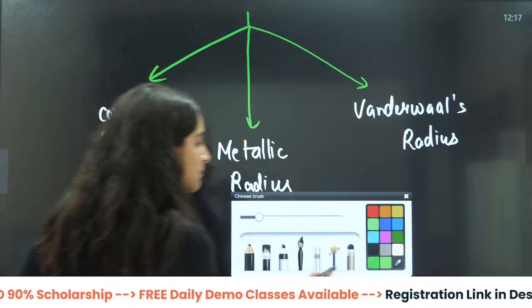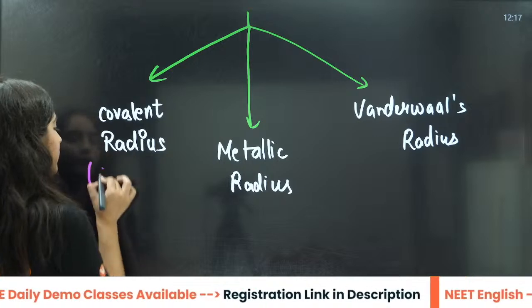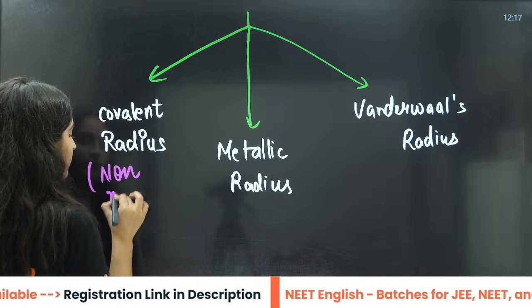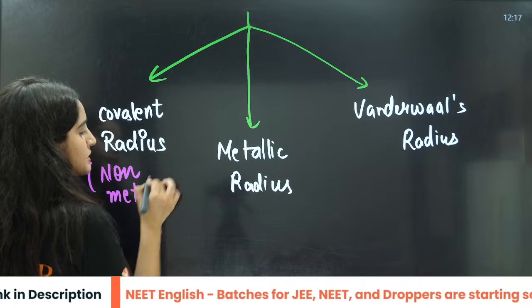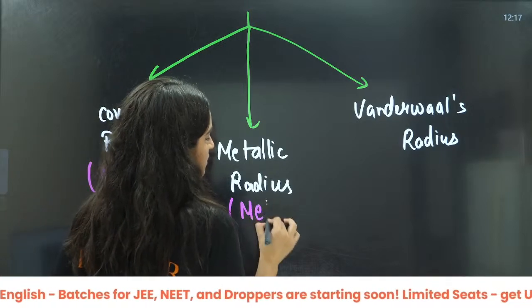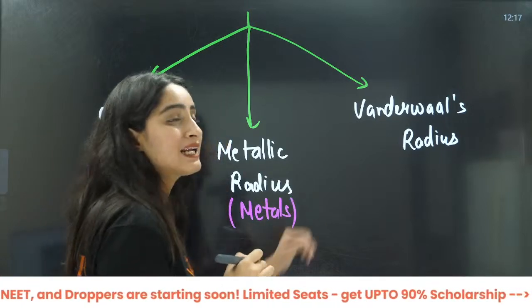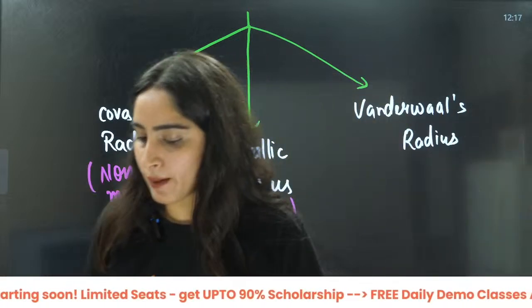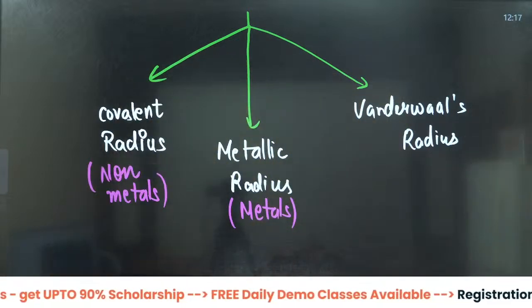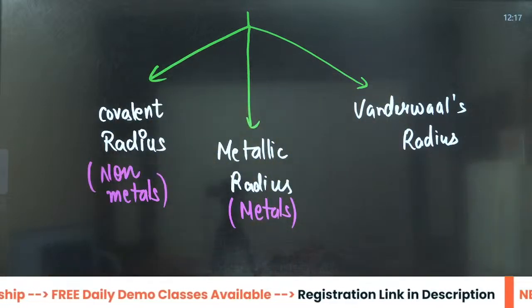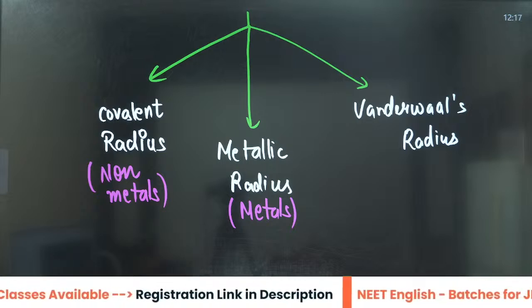So covalent radius is applicable for non-metals, metallic radius is for metals, and van der Waals radius is for when I am talking about 2 molecules.